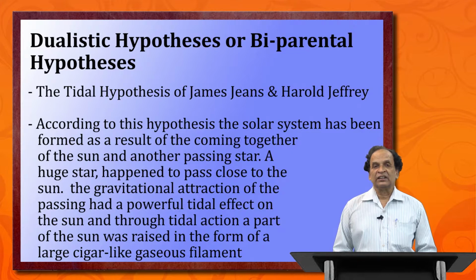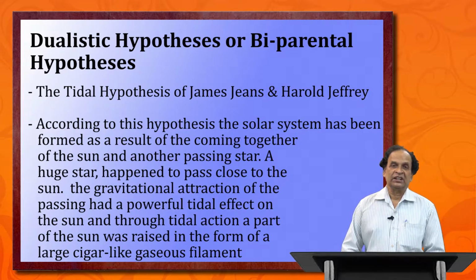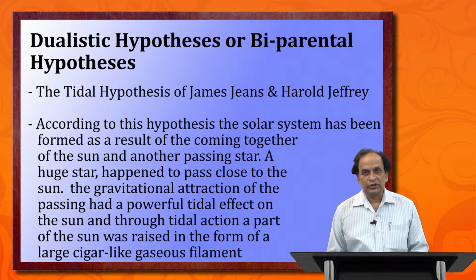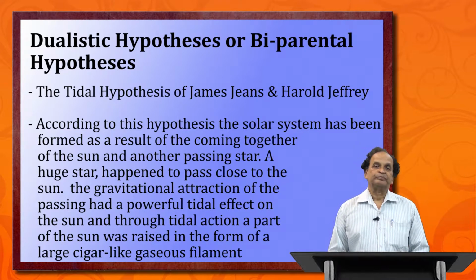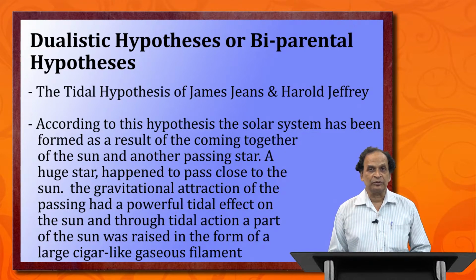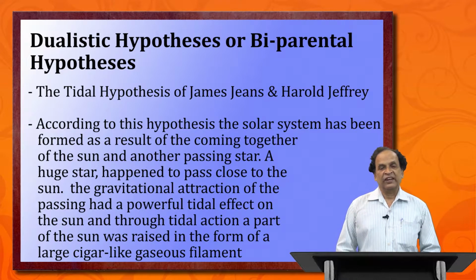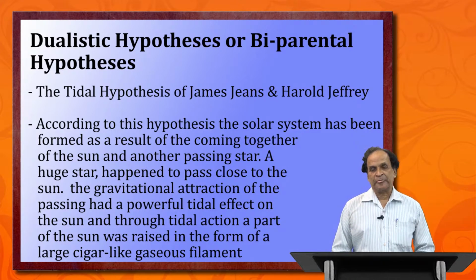This theory was accepted, and the students, starting from the beginning of the 20th century, started learning that yes, this is the fact about the formation of the Earth and the solar system as well. It prevailed for quite a long time.